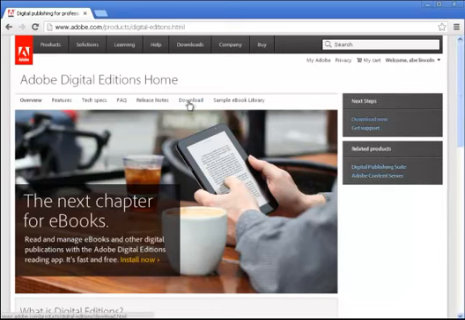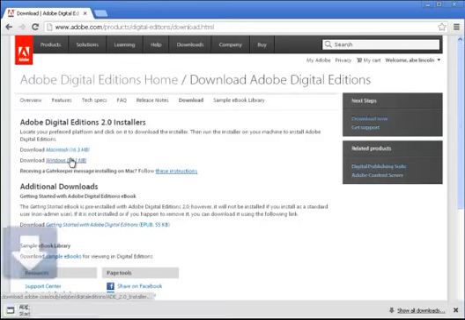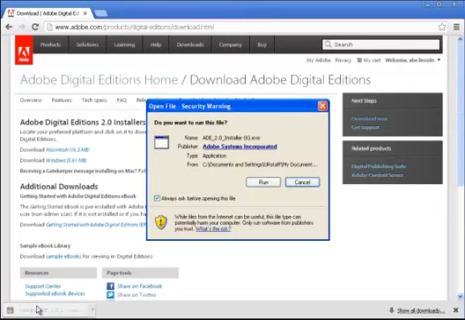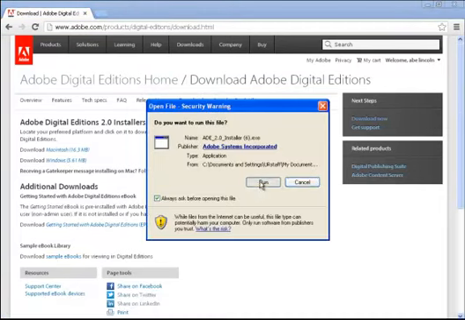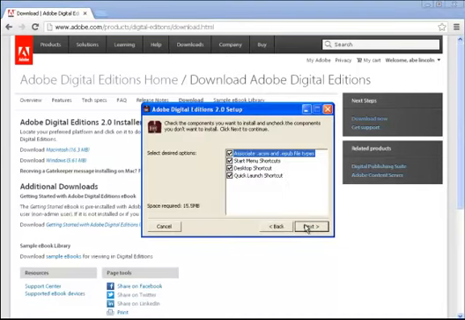Be careful to choose the Windows or Mac version, depending on your primary computer. Click to install, and depending on your browser, you'll be prompted to activate the download. Make sure you click through the licensing agreement and proceed through installation.